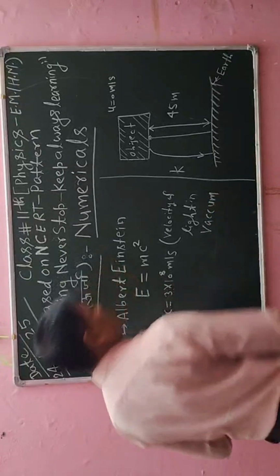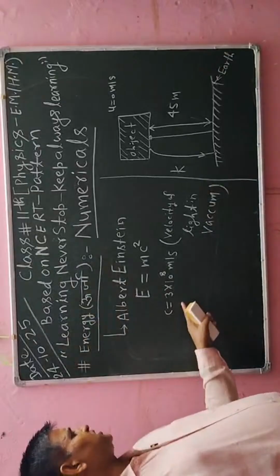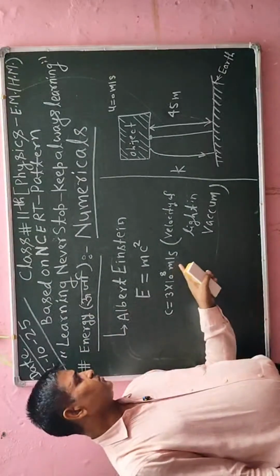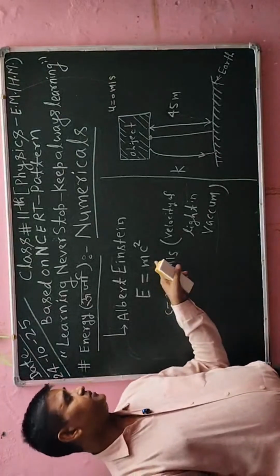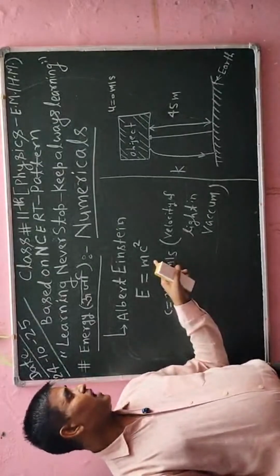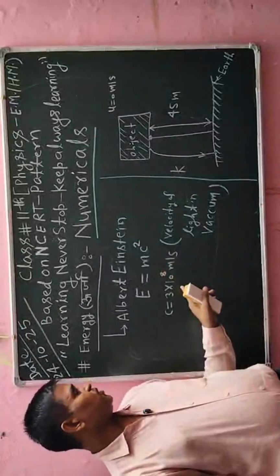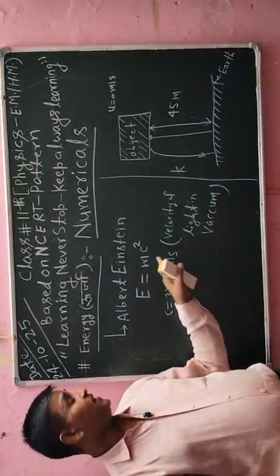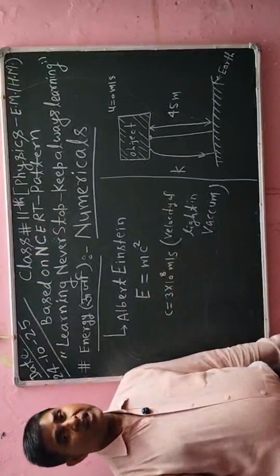This is the velocity of light in vacuum. So c is known as the velocity of light in vacuum, that is 3 into 10 to the power 8 meter per second. Now if I take any object, that object will have mass. So this is a fixed value, and this is also a fixed value, because this value is 3 into 10 to the power 8. So I will put its square, I will get a value, and multiplication up to a fixed value will also be a fixed value.